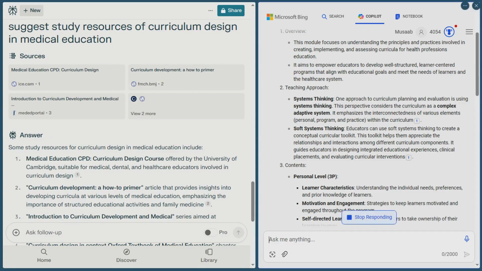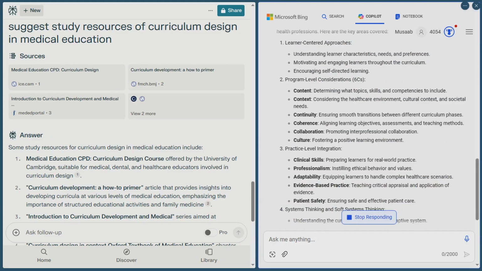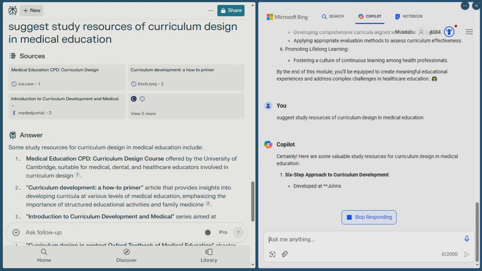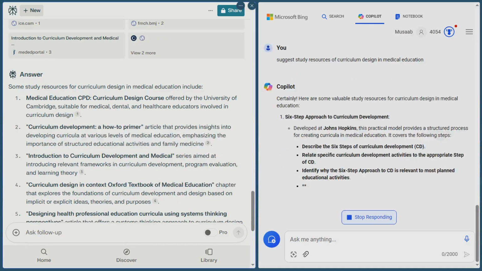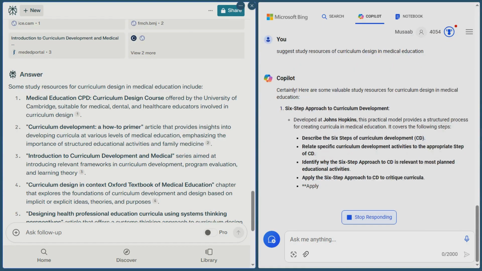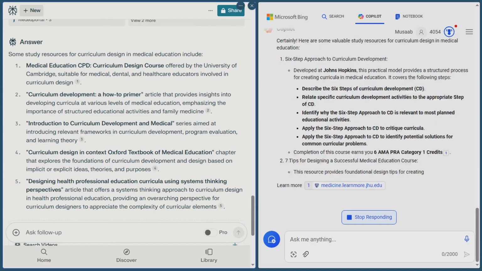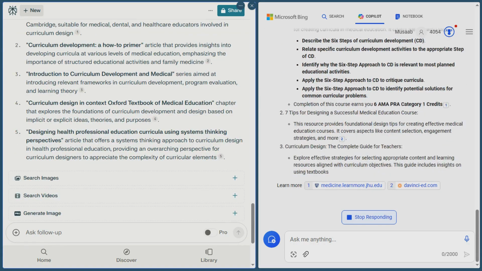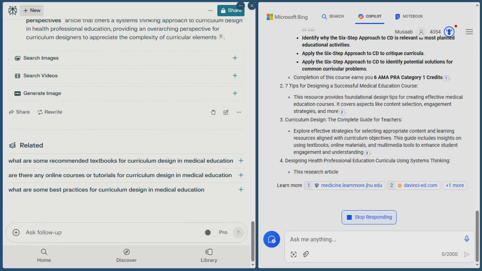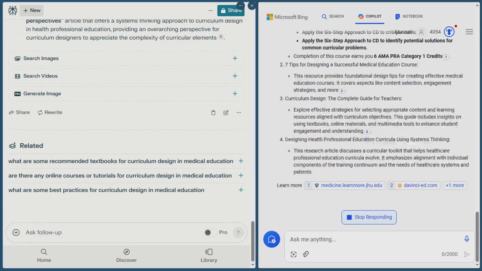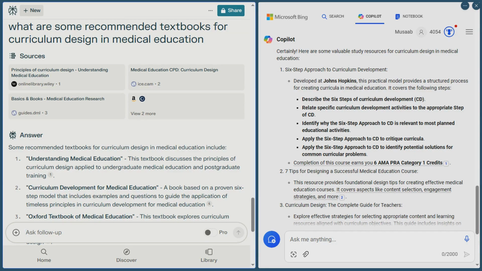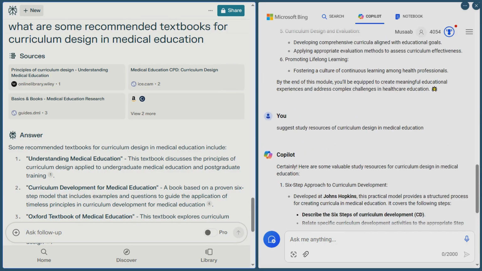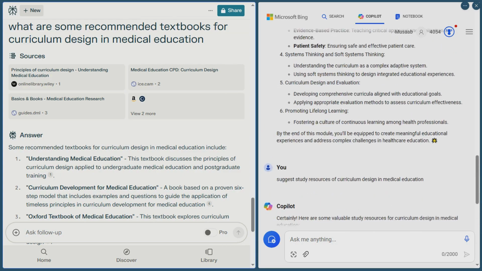Suggest study resources. Yes, we are going to look at the things which are like books or any videos, articles, Coursera topics or edX topics, videos and courses. So let's see what it is going to tell us. And we will copy paste this as well into Microsoft Bing. See here.